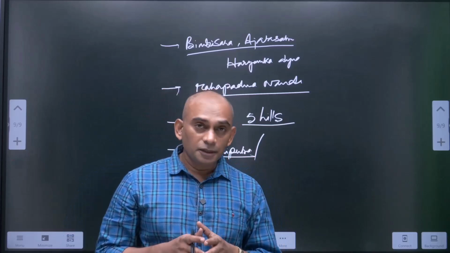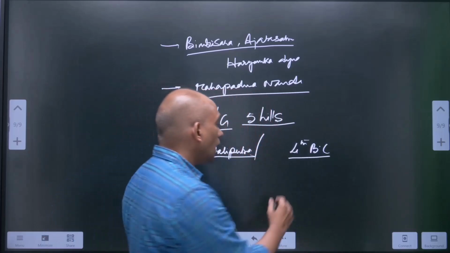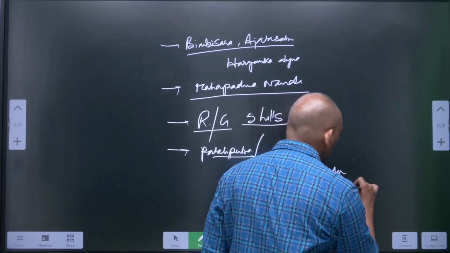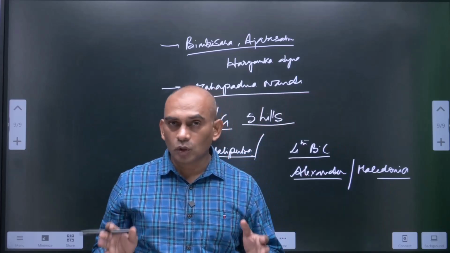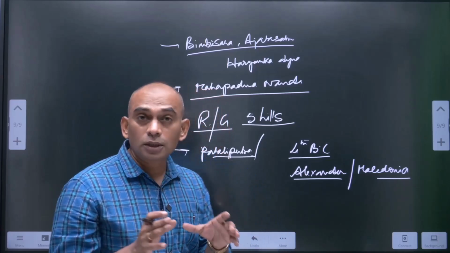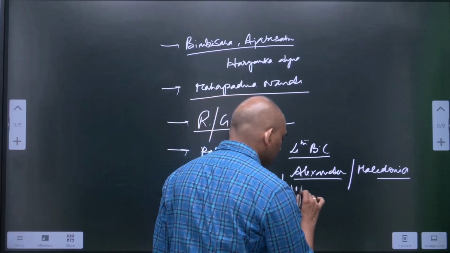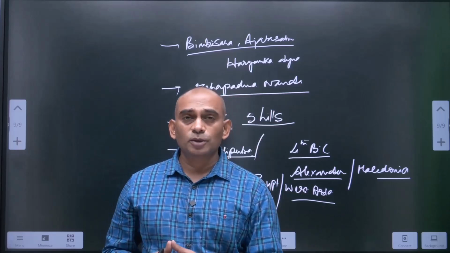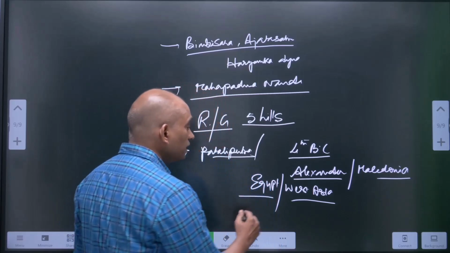During this time, in the 4th century BC, there was a ruler called Alexander from Macedonia. He had a dream to conquer the world, but he did not conquer the world. But he did conquer parts of Egypt and West Asia. He entered the Indian subcontinent and reached the banks of the river Bias.